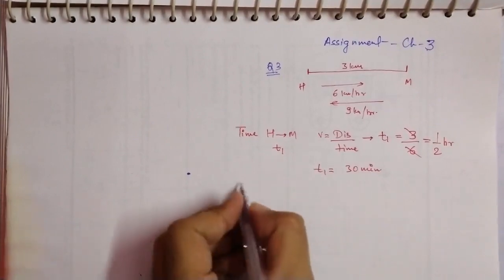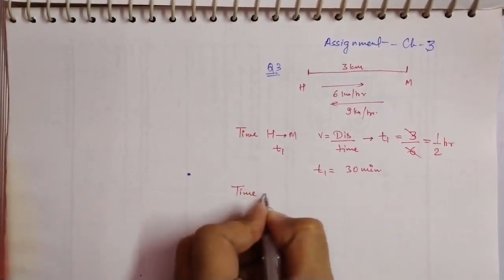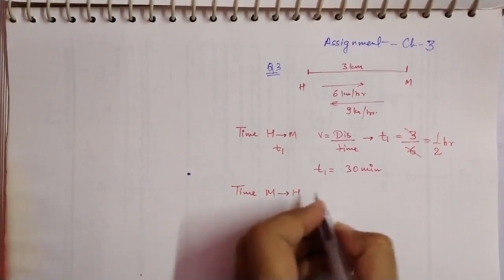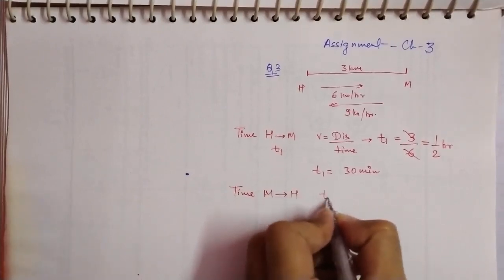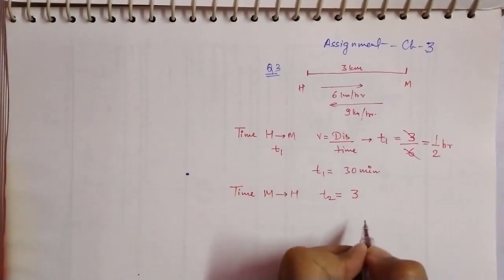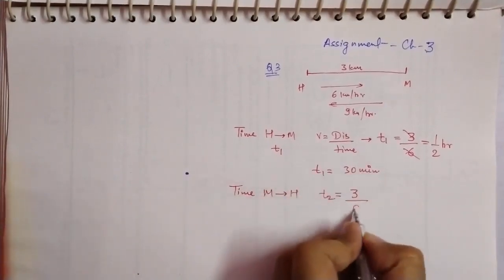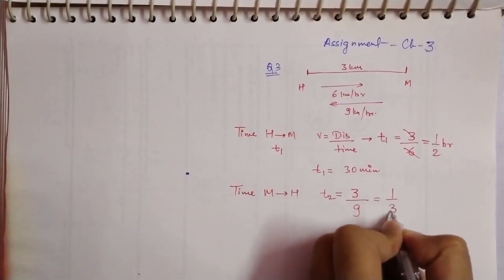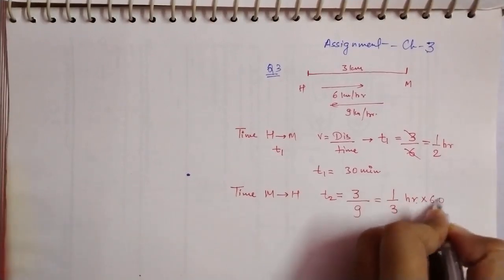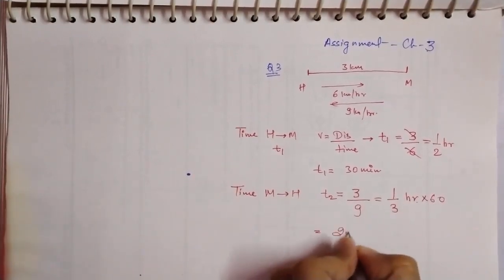Now let's talk about the time taken by him in coming back from the market to the home. Again let's use the formula: t2 is equal to the displacement, which is the same, 3 upon 9, so that will be equal to 1 upon 3 hours. If you multiply it by 60, we get 20 minutes in minutes.